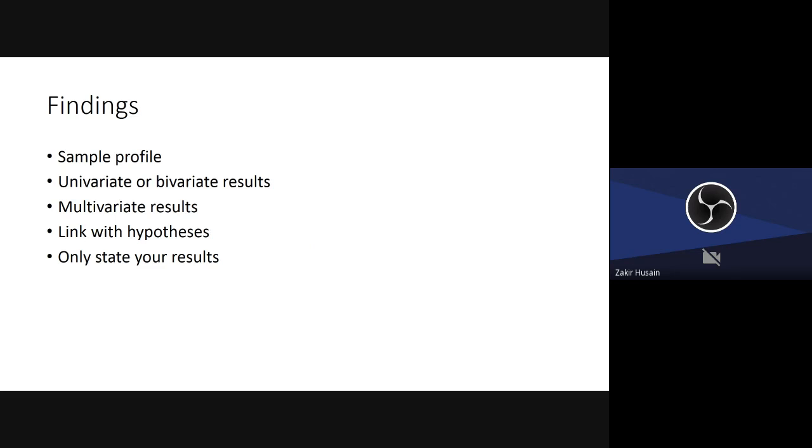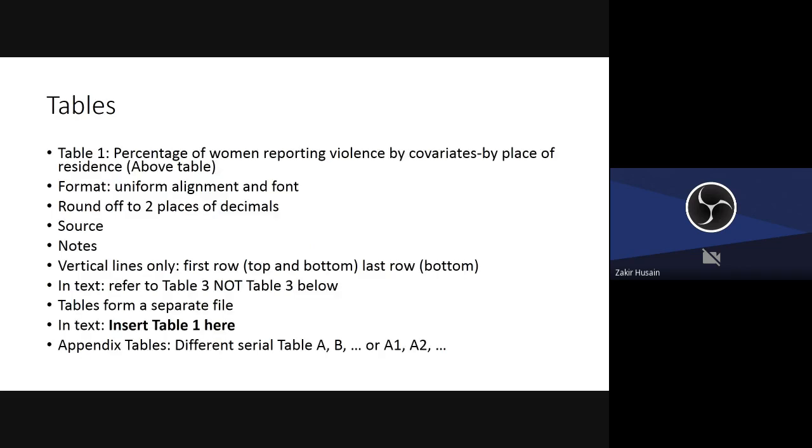You started off with certain hypotheses. Say that, okay, this was my hypothesis, and the result that education is positive validates my hypothesis. The result that income is insignificant, well, there's a problem with my hypothesis. Tables: always put a table legend above the table, not below the table. Follow a uniform alignment, uniform font, round off the table to 2 places of decimal.